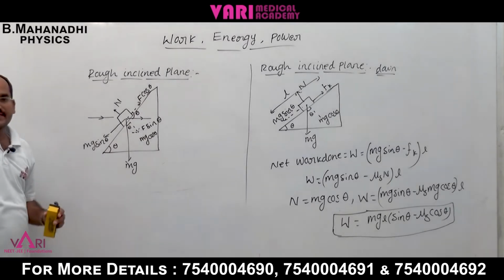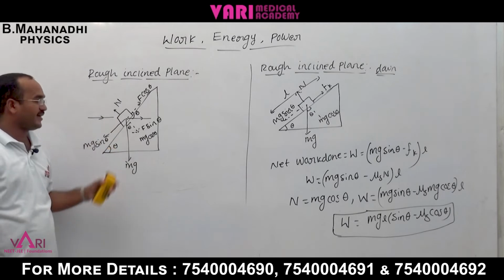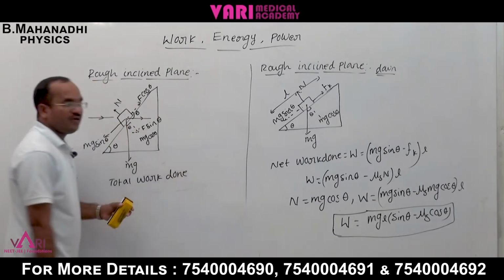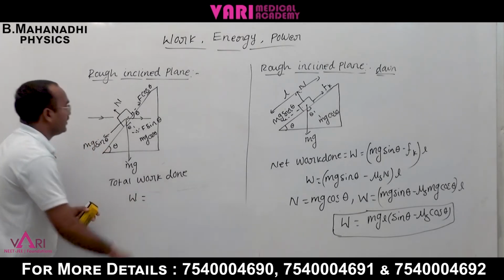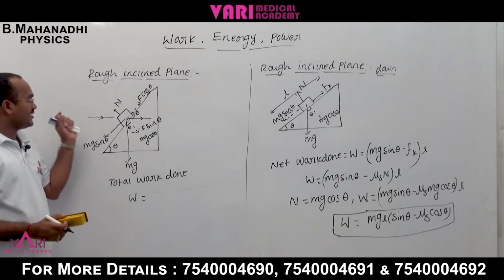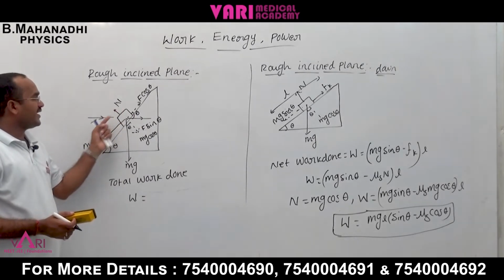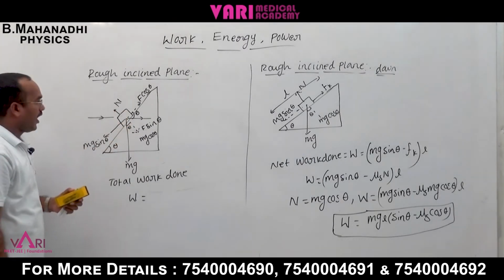If any external force is applied on the inclined rough surface, the total work done W is equal to, now the body is moving upside.